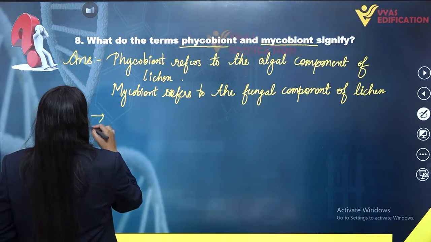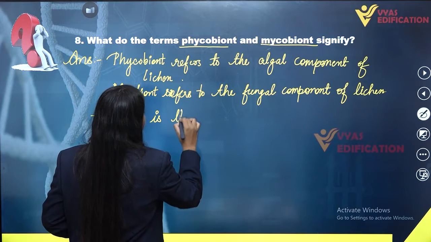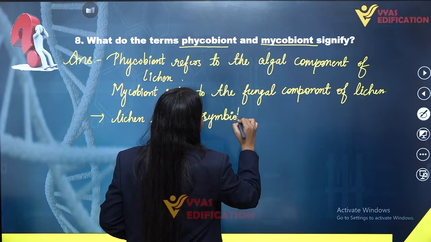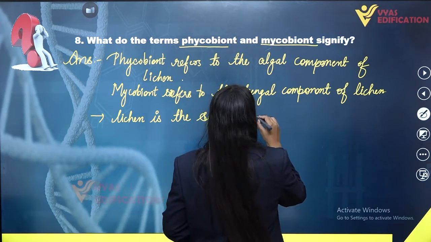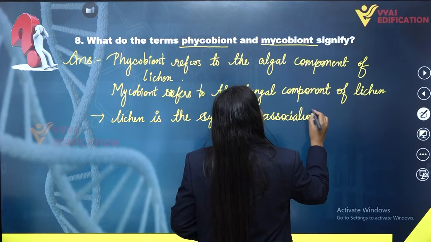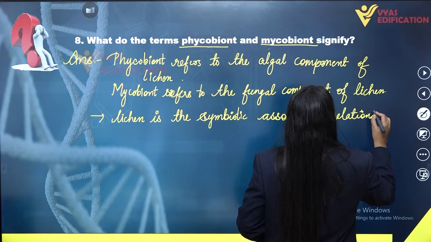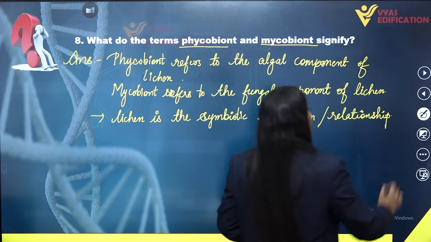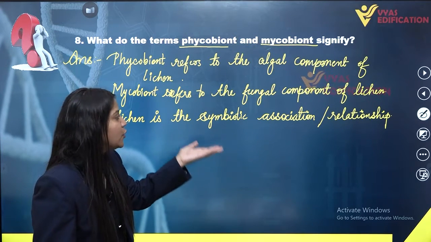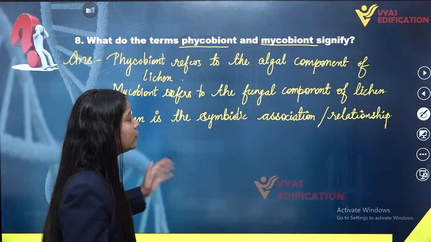Now here we are going to write: lichen is the symbiotic relationship or association. This kind of relationship, in which the algae and fungus are included, both are benefited by each other. That is why the relationship between these two is known as symbiotic association or relationship.